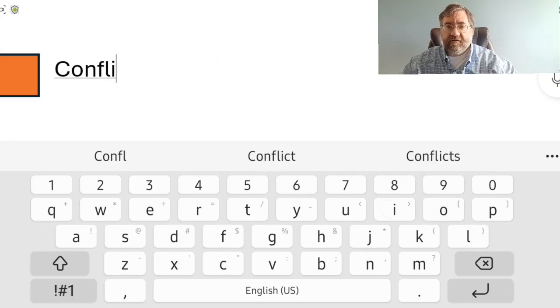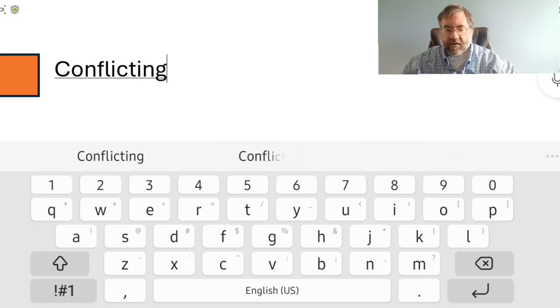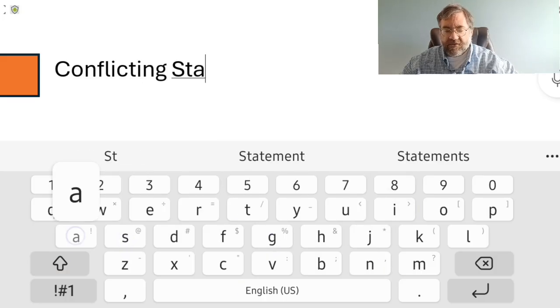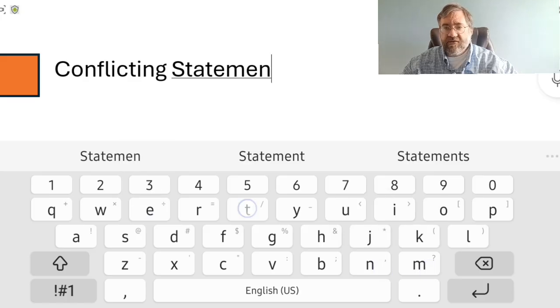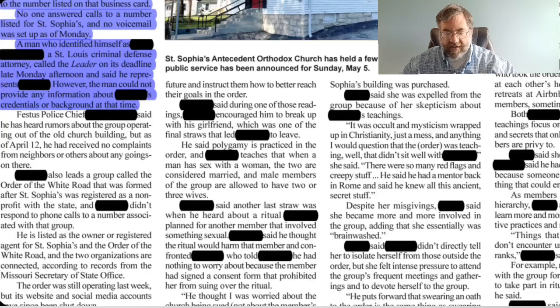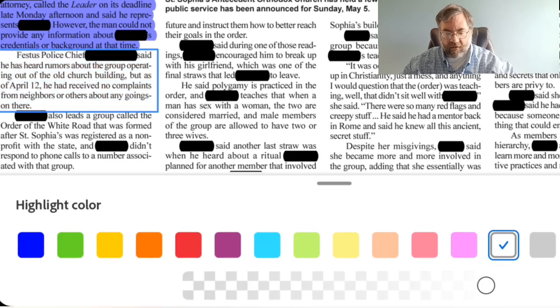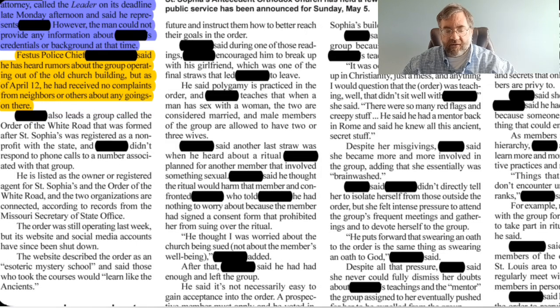And the reason why I say this is a conflicting statement is because so far this article has tried to represent this individual in kind of a bad light. And here we have local law enforcement saying that they have not heard any complaints or any issues from this group. So to me, that's a conflicting statement. So we're going to make that category orange. We'll back out to our article and go ahead and highlight that paragraph in orange.